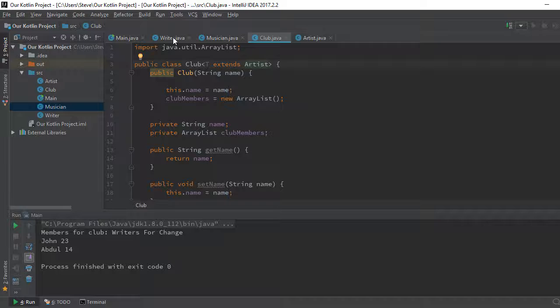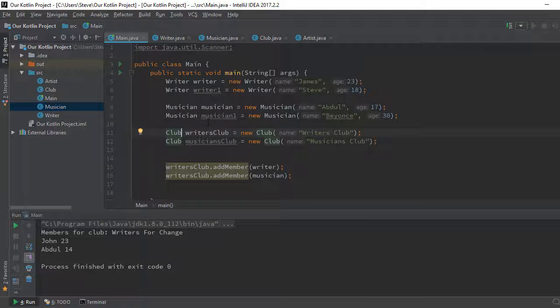So I'm going to come back to our main. So here, so what type are we going to be accepting? We're going to be accepting only writers here. So it accepts this type of writer. So what type of artists are we going to be accepting here? Sorry, this club is not musician.